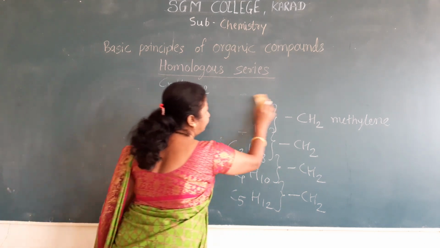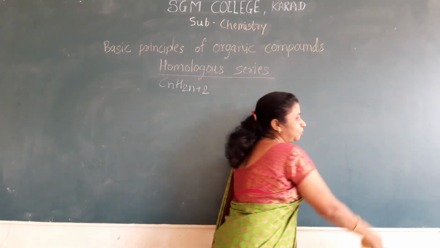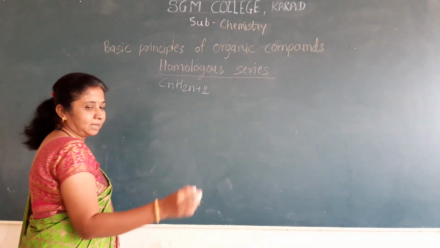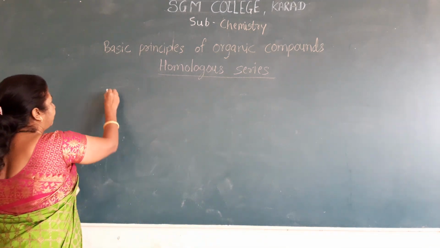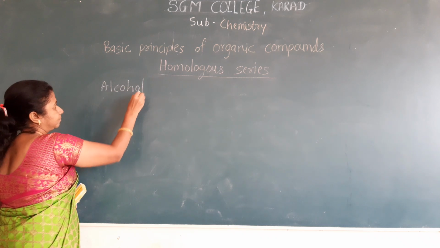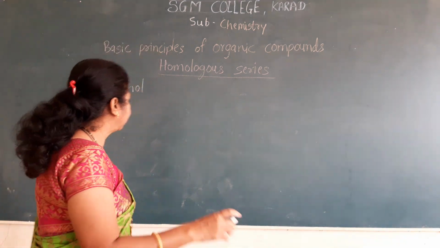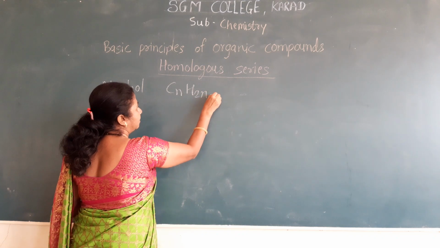The type of the family is alcohol. We studied the functional groups. What is the general formula of alcohol? CnH2n+1OH.